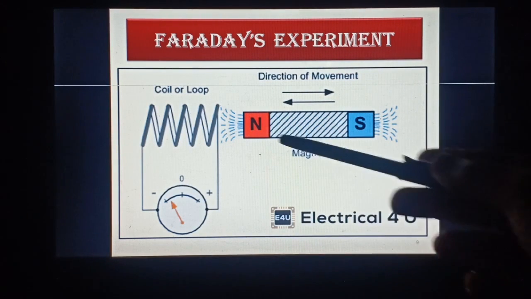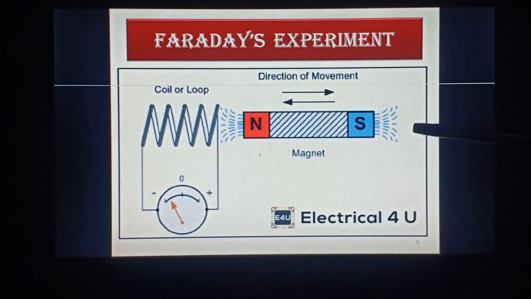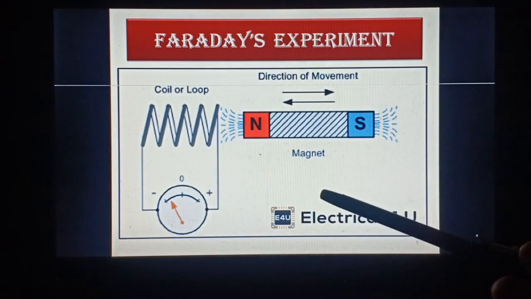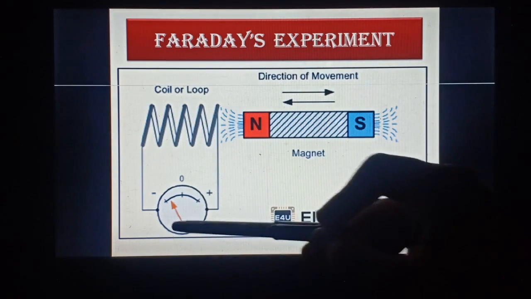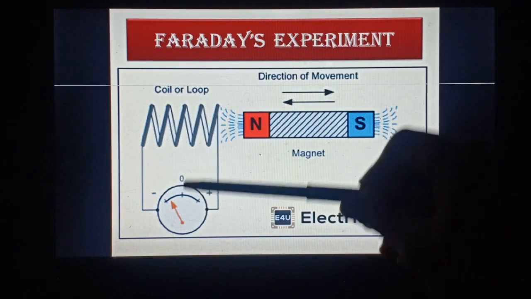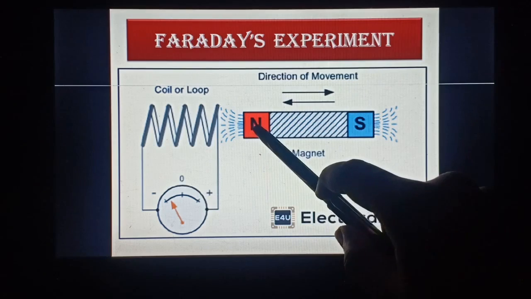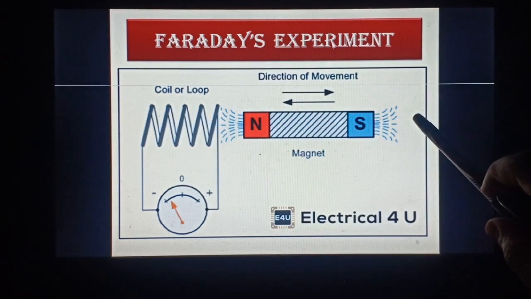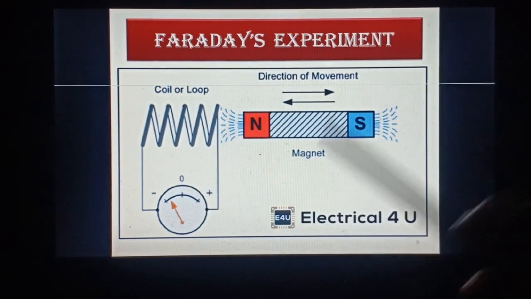And what did he observe again? When he took the magnet away from the coil, there was again some deflection, but in the opposite direction. It means when the magnet was moving towards the coil, the galvanometer deflected in one direction, and when the magnet was moving away from the coil, the galvanometer showed deflection in the other direction.